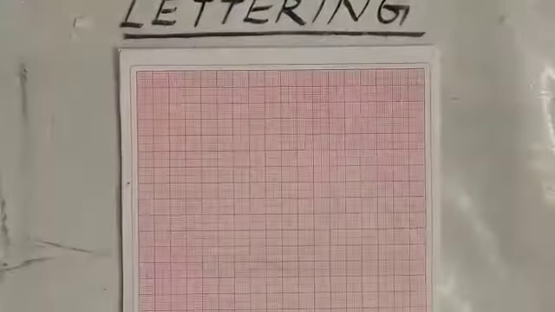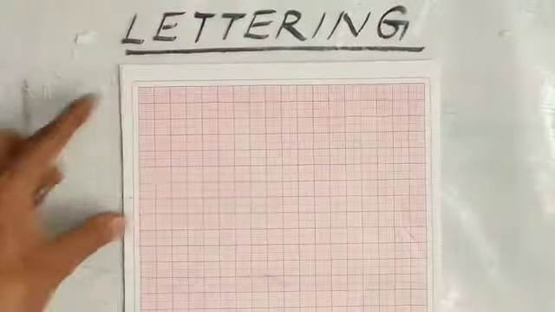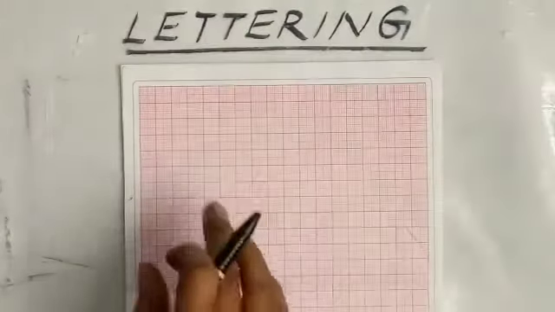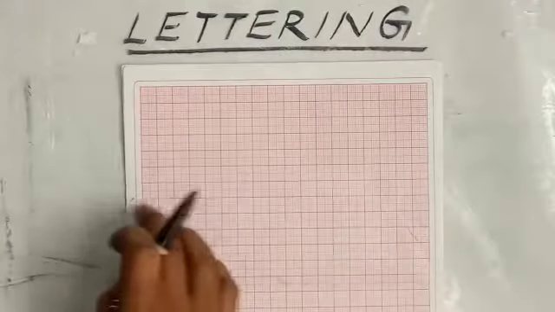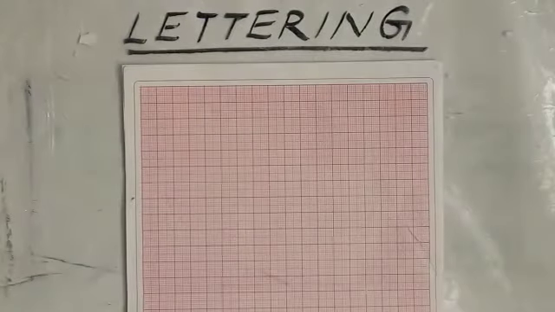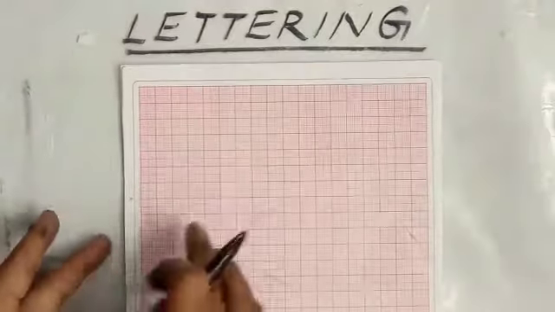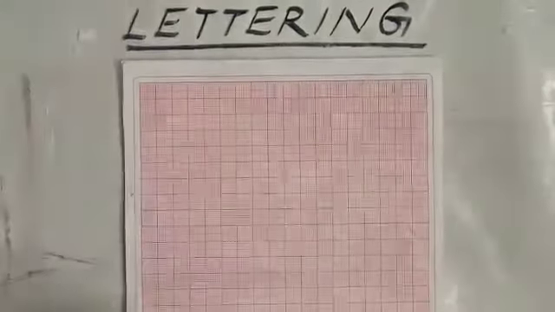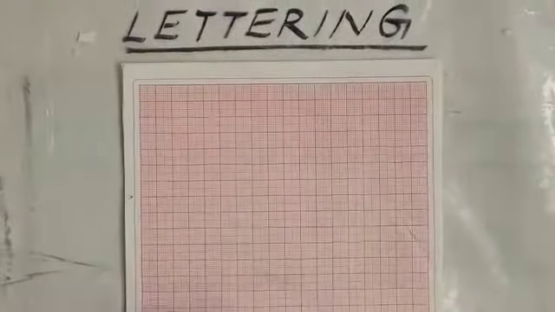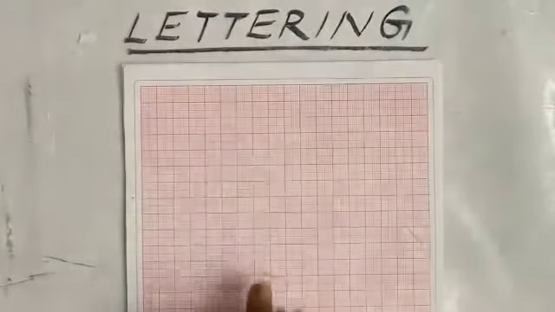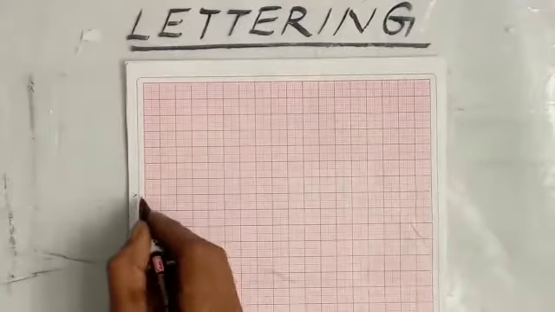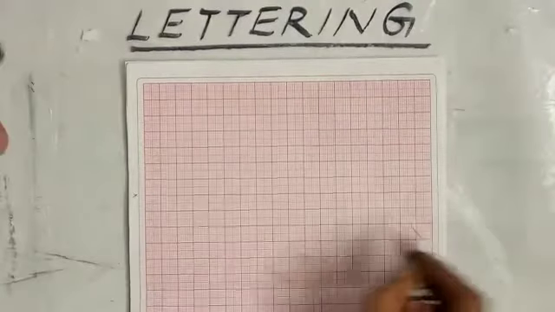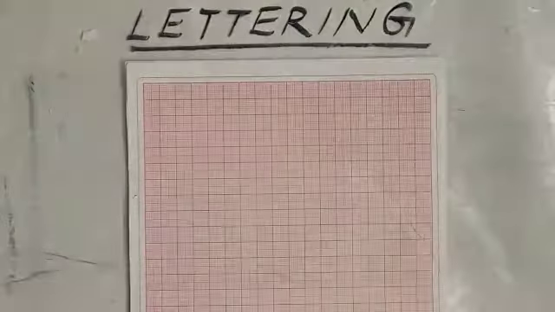Next, children, you have to take a graph sheet like this and practice on those graph sheets, because in the graph the lines are perfectly printed. So you need not draw lines and practice. On the graph sheet, you will get perfection because it is already designed in such a way that you can go for the straight line or perpendicular line like this.